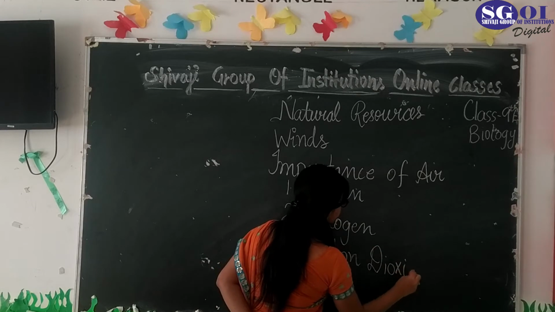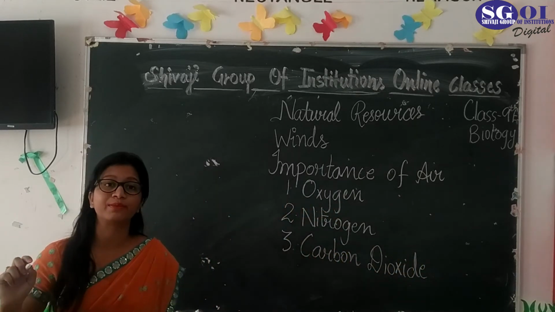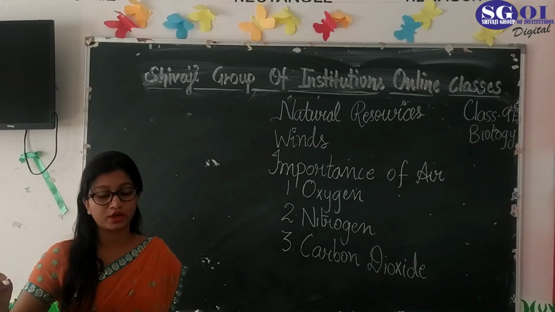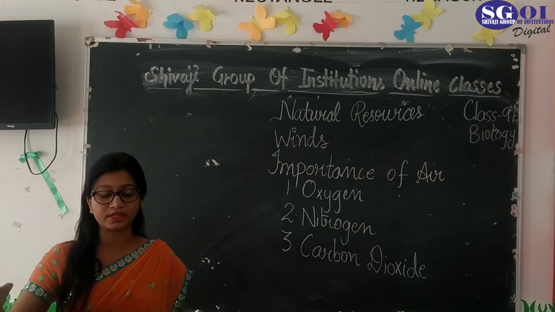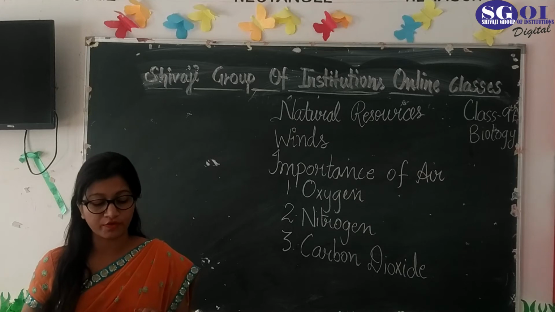And carbon dioxide is important for so many functions, like plants used to breathe carbon dioxide. Therefore, carbon dioxide is also important in some cases or another. Other than this, air moderates the environmental temperature. The temperature is directly affected because of air.